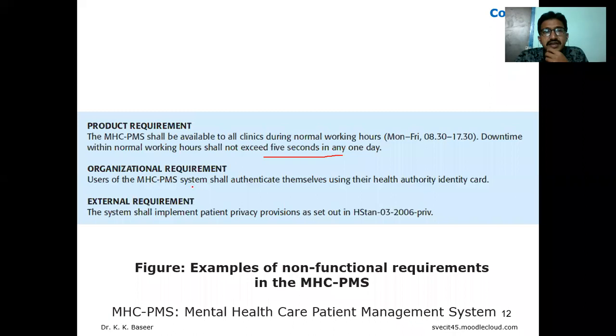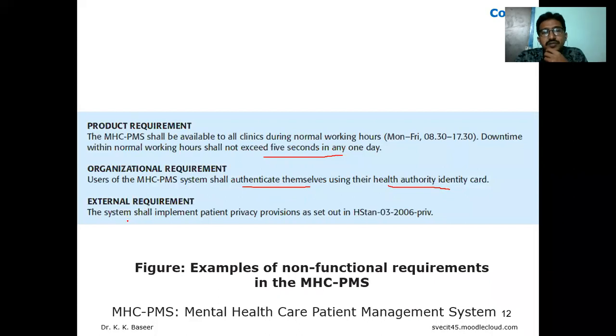Organizational requirements: users of the MHC PMS system shall authenticate themselves using their health authority identity code. Like we have an ID code, it is also an HAID, that is, health authority identity code. That deals with the organization, because organization deals with delivery and implementation standards.